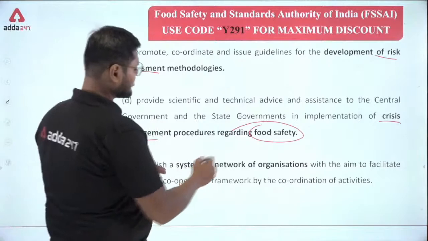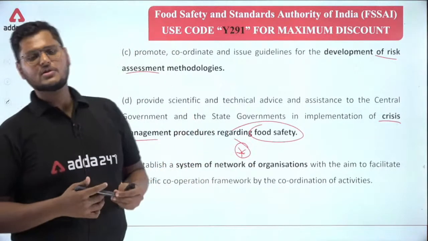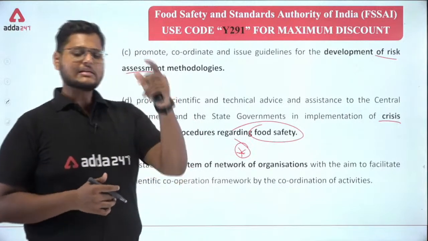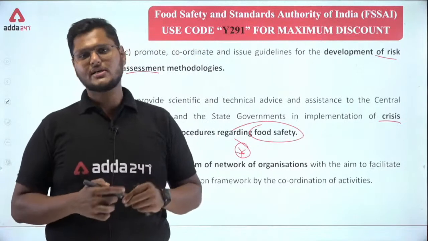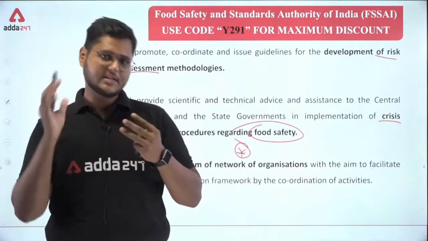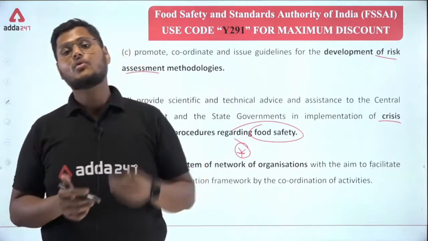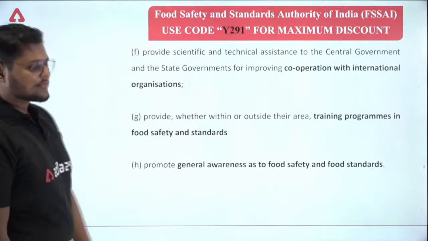Establish a system of network of organizations. Why do we need to establish a system of network of organizations? So that the different teams that are present in the food authority can stay updated about the activities of different other teams, and they can work accordingly. So it's basically a communication system we are talking about.